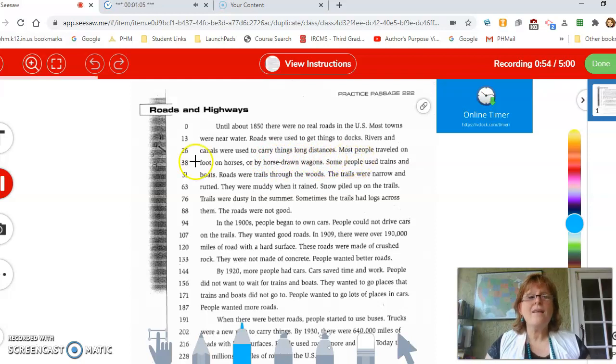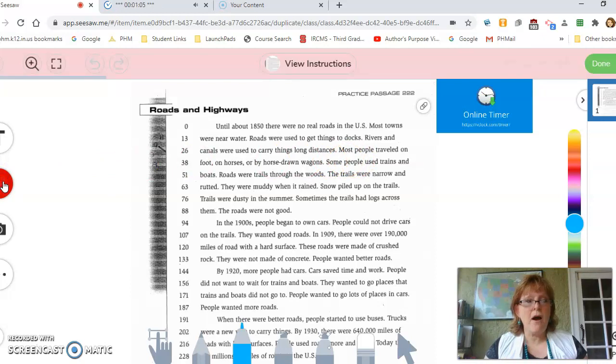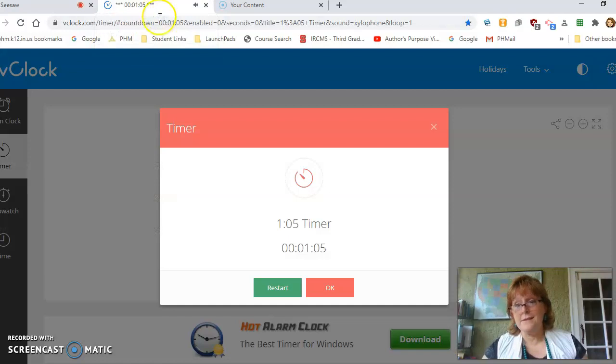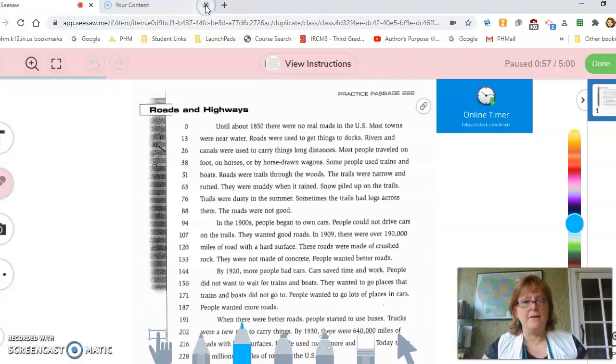Most people, oh, there's my timer. So I'm going to press pause on my microphone. I'm going to go back up here because that's annoying and click out of that. Then I'm back to this page. And now I'm going to go up here and I'm going to click on the done button.